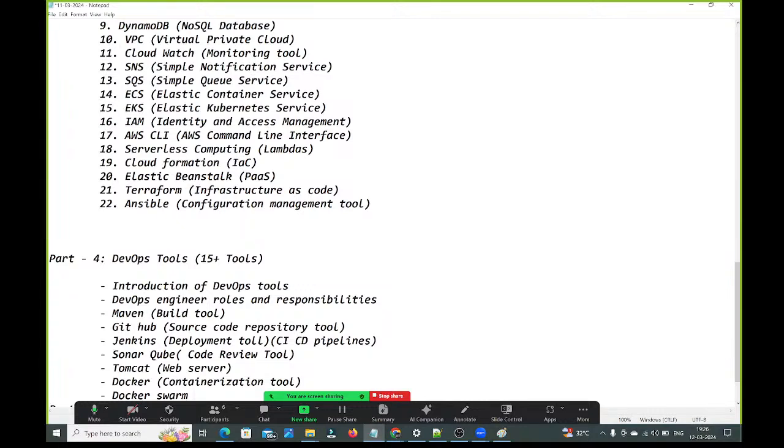To manage them, we should have one orchestration tool. As an orchestration tool, we are going to use Docker Swarm or Kubernetes. Docker Swarm and Kubernetes are both orchestration tools. What is orchestration? Orchestration means what?